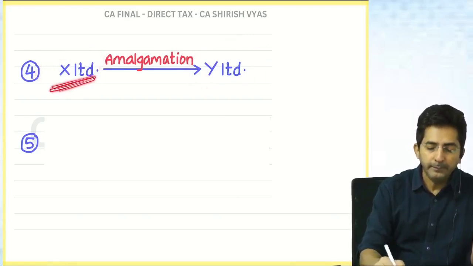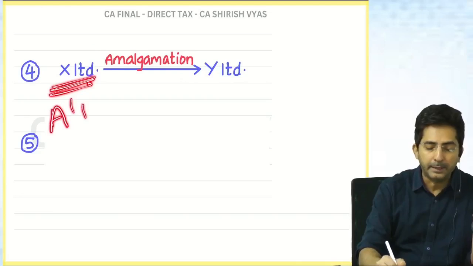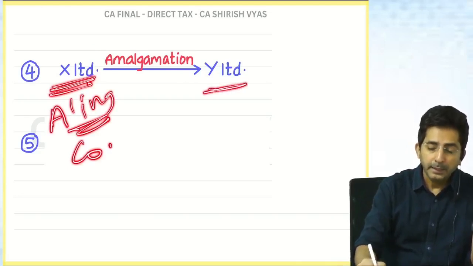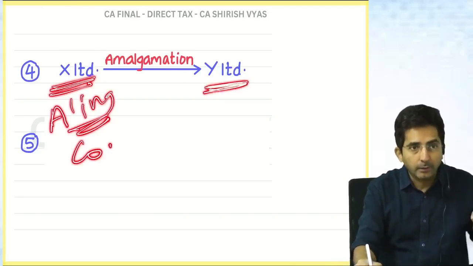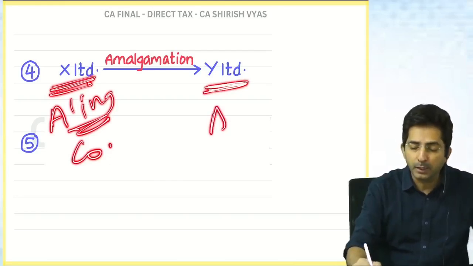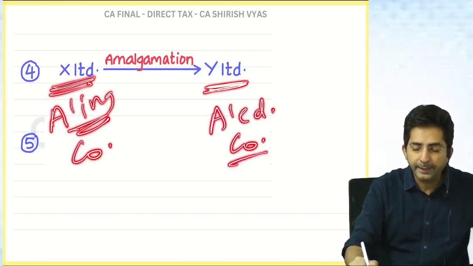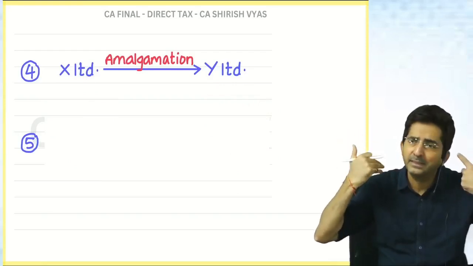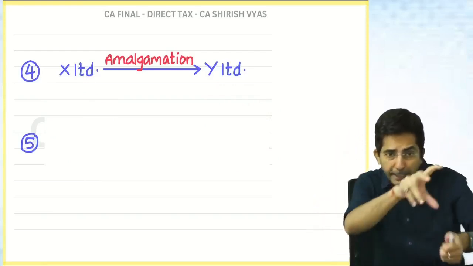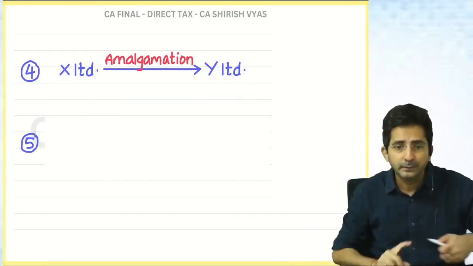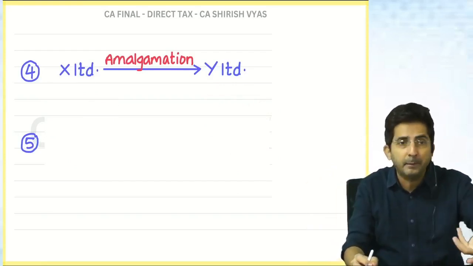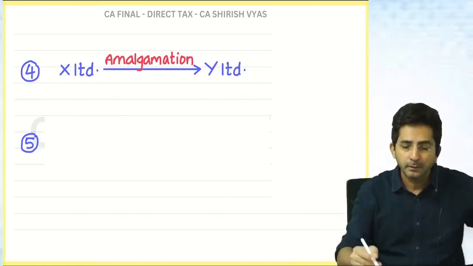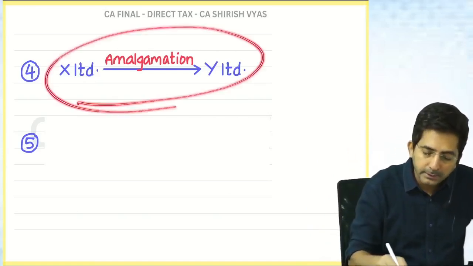And you know, the company which shuts down is called Amalgamating Company. And the new company who is taking over is called Amalgamated Company. Ting and Ted. Ting means ting, the company which is gone. And the one who takes over is Ted. See, in exam they will write amalgamating company, amalgamated. So if you are not aware only of these words, it will go bouncer. Okay, now tell me, here the conditions are satisfied or not?